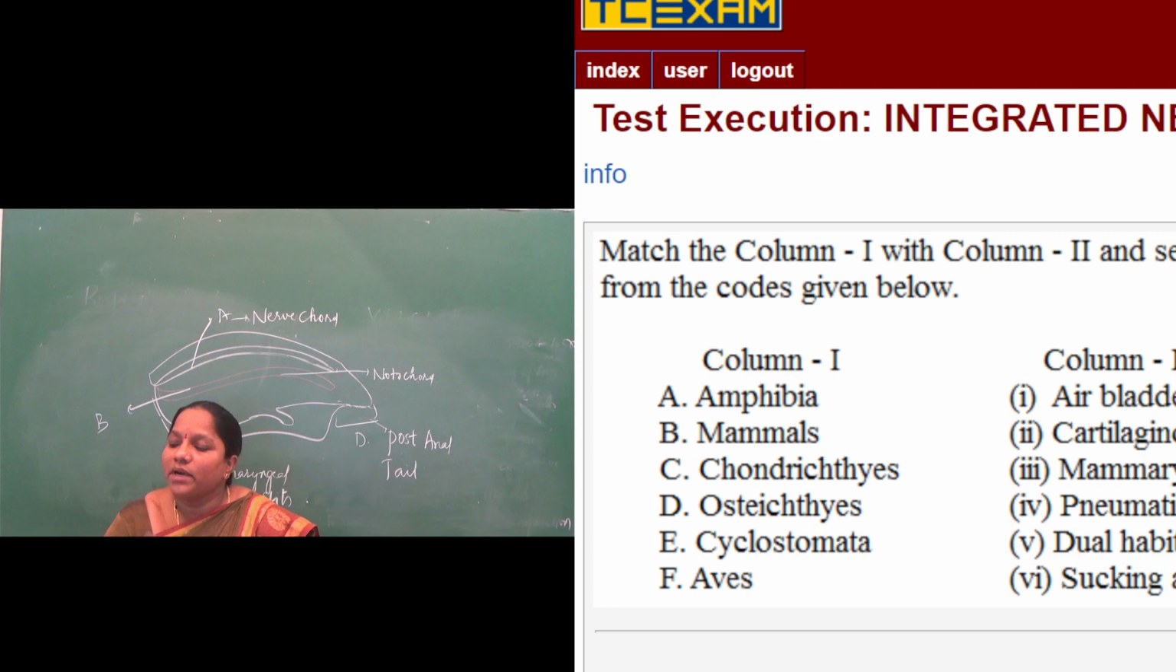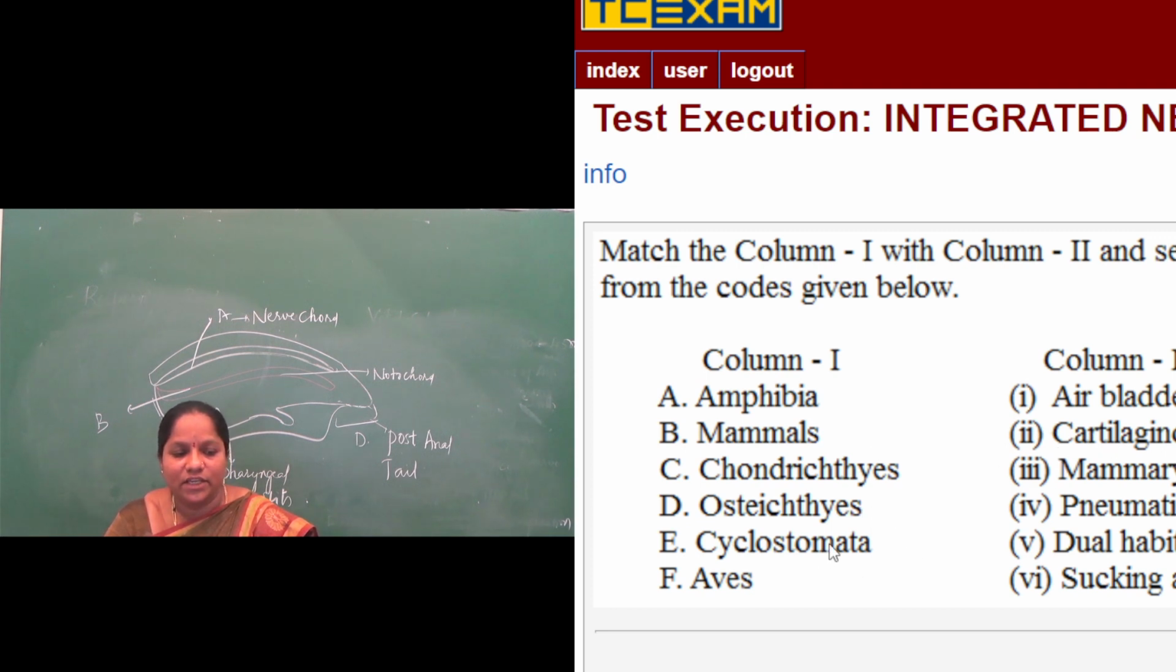Then what about air bladders in the chondrichthyes? In chondrichthyes, air bladders are not present because they are made up of cartilage. Cartilage is not heavy. It is a soft tissue. Bone is a hard tissue. So air bladders are present in osteichthyes, but not present in chondrichthyes. So D, osteichthyes, it is air bladder.